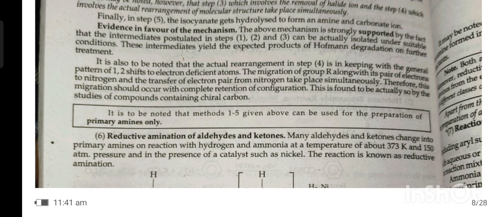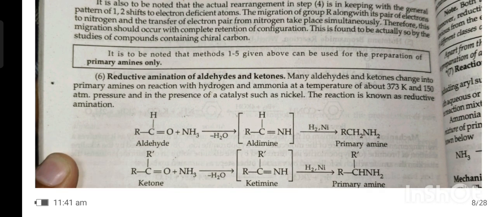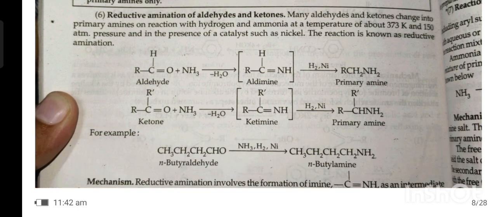It may be noted that methods 1 to 5 given above can be used for the preparation of primary amines only. Sixth, reductive amination of aldehyde or ketone. Many aldehydes or ketones change into primary amines on reacting with hydrogen and ammonia at a temperature of about 373 Kelvin and 150 atm pressure and in the presence of a catalyst such as nickel. The reaction is known as reductive amination.